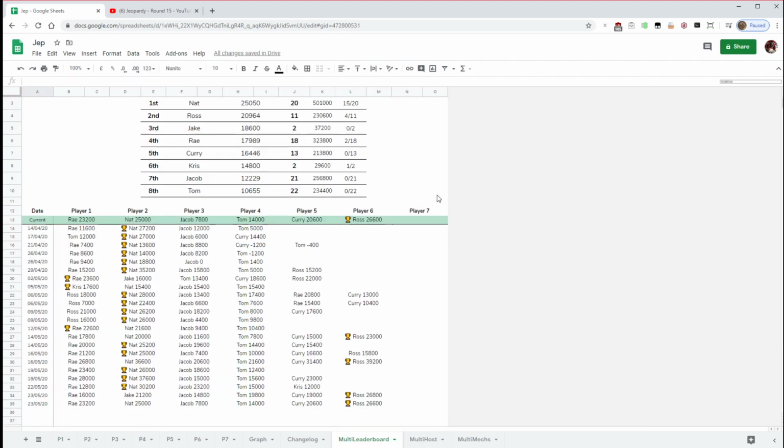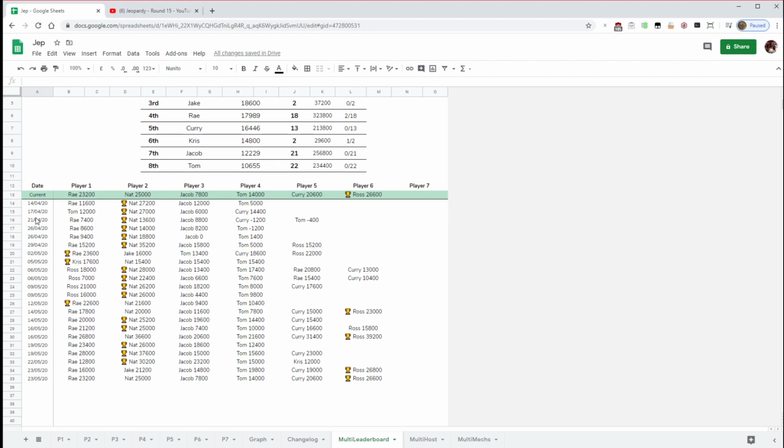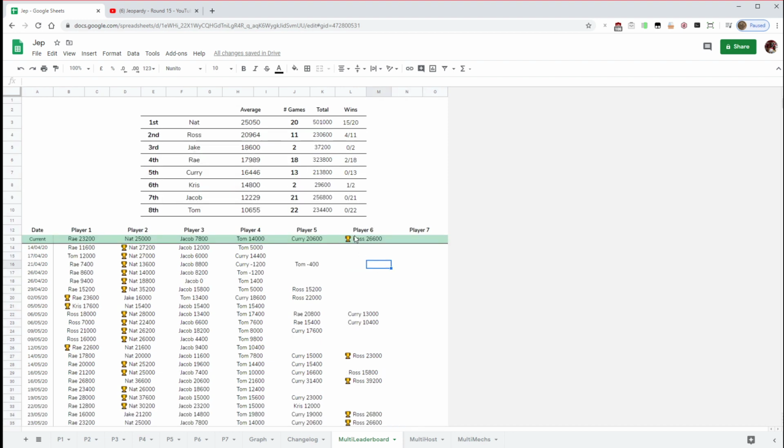So this is the leaderboard of all of the games that we've played so far, the dates that we did them, who played and what score they got on each one. And as you can see, we haven't actually done a 7-player game yet. This little trophy here indicates that person won. They had the highest score out of them. That's all automatic, that gets added in via a formula.